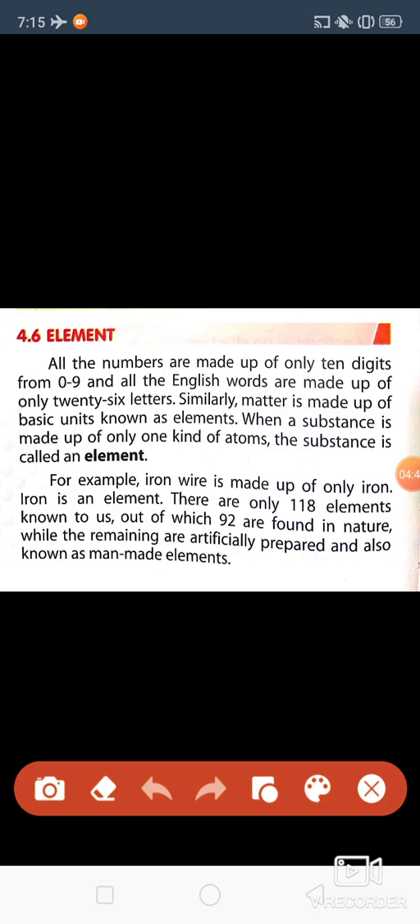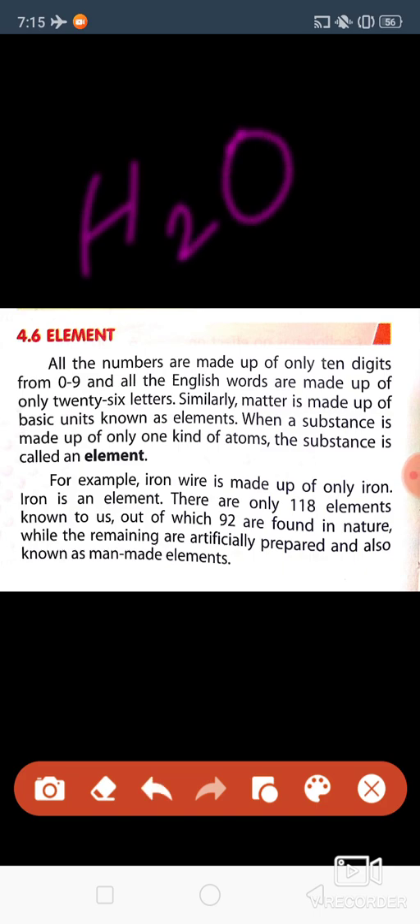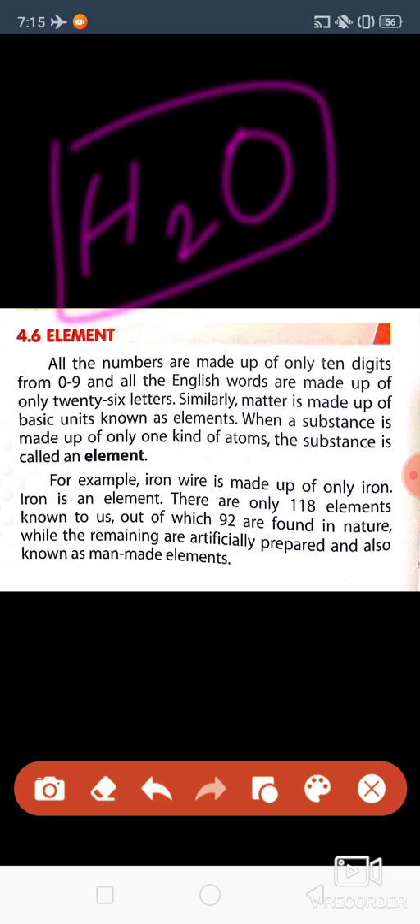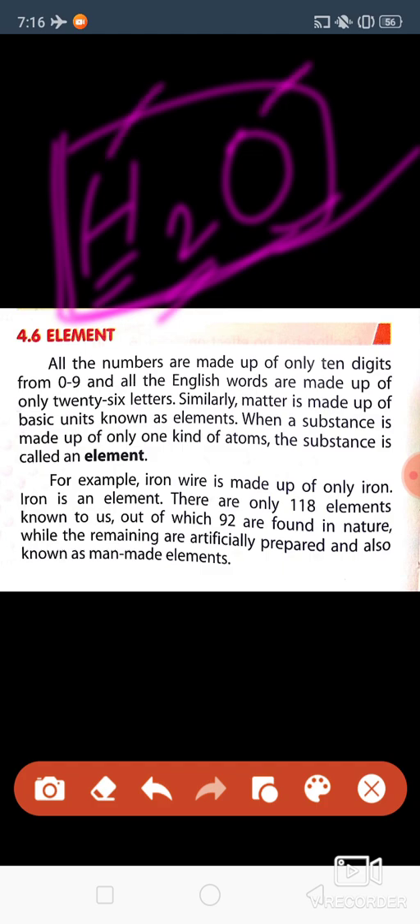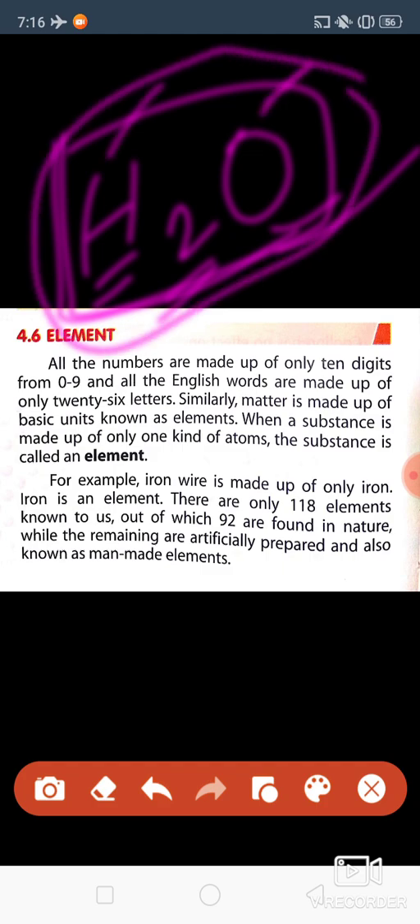Like suppose if we talk about water, chemically we write water as H2O, H for hydrogen, 2 for 2 atoms of hydrogen, O for oxygen. So water is made up of hydrogen and oxygen. When they both combine together, then it is formed as water. Okay. Then iron.